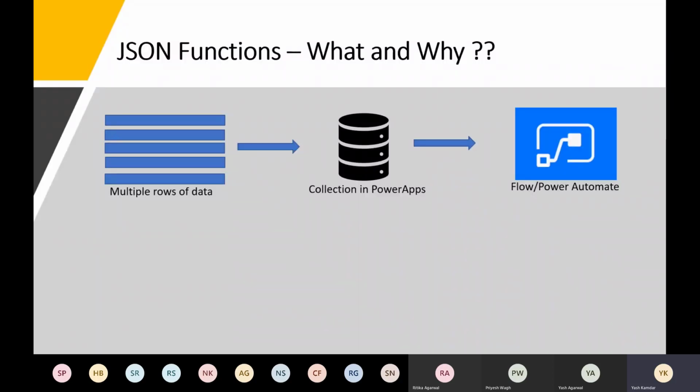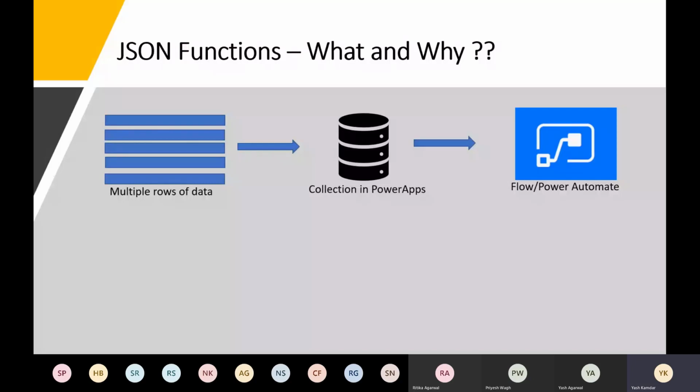Okay, now suppose you have multiple rows of data in your Power Apps. So ideally you will need to post process that data, right? So you'll need to pass it on to flow. The basic way of doing that is you'll store that multiple rows of data, let's say 10 rows of data, in a collection in Power Apps, and then you'll just pass that collection to Power Automate. But Power Automate always expects a string as a parameter, right? So you cannot directly churn out all the data and try to process it in Power Automate.